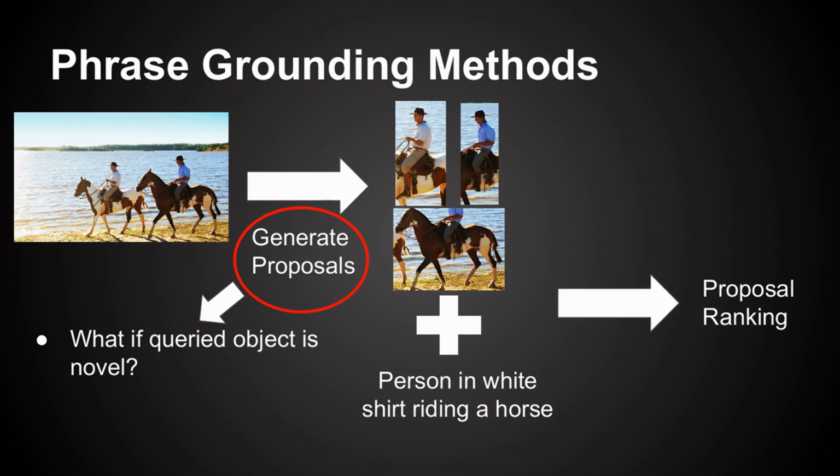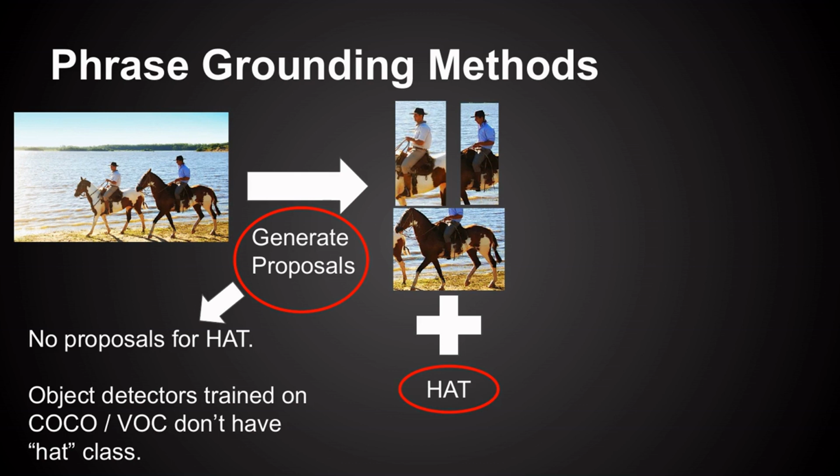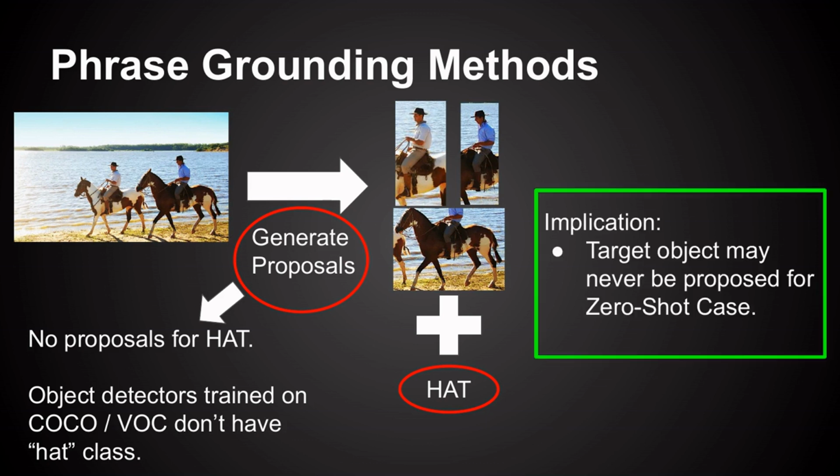But what happens if the queried object is novel? For example, in this case, if we query hat, there would be no proposal containing the hat since the object detector treats hat as background. Therefore, in the ZSG setting, our target object might not be proposed at all as it was never seen during the training.